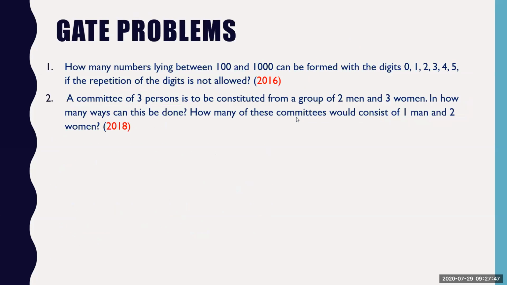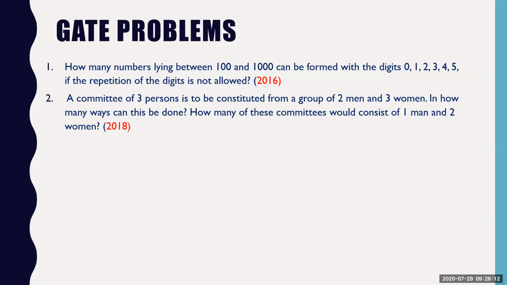So we have almost come to the close. This is my last slide. I want you to answer this question. How many numbers lying between 100 and 1000 can be formed with the digits 0 to 5 if repetition of digits is not allowed? It was asked in 2016.